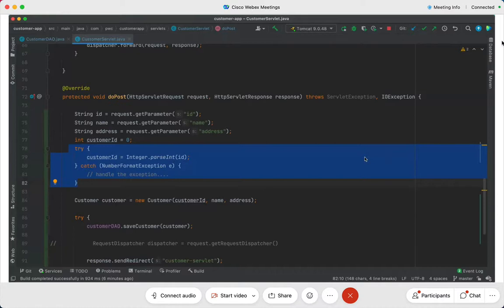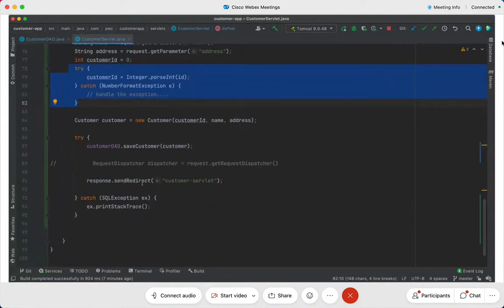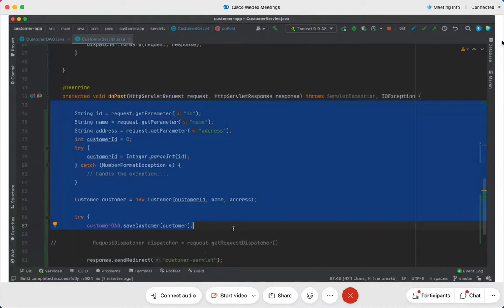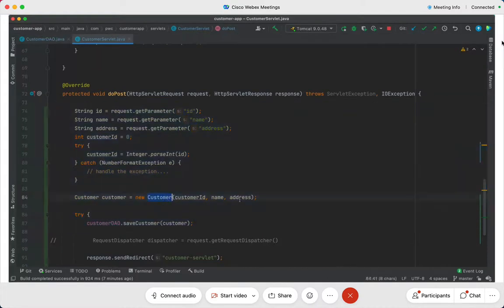But the presentation-related work, if you need to get the data from the database, find something, put it into the request, do a redirect, all the things that you do with request and response, I repeat, all that you do with request and response is supposed to be done right here in this class. One more time, listen carefully, and write it in bold: never ever think of taking this request and response ahead into any of these other classes. You must never pass request and response to any other class.